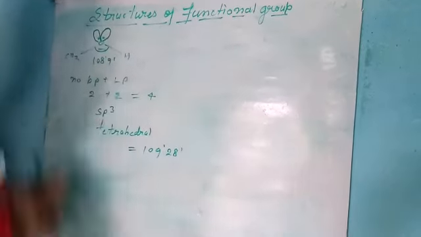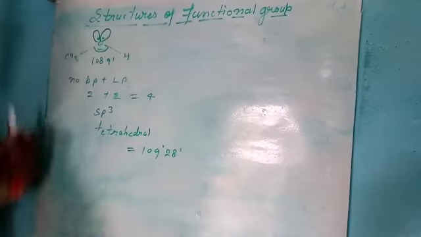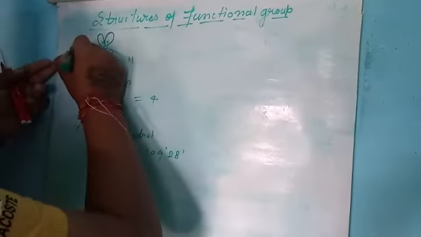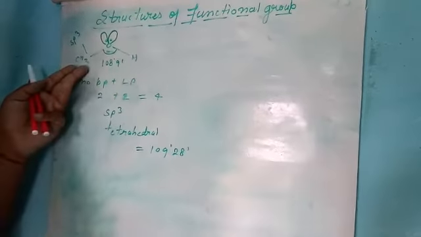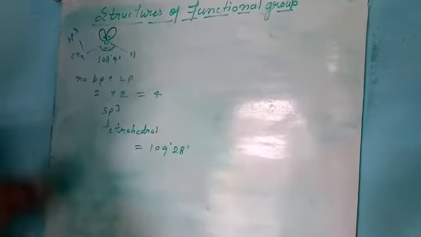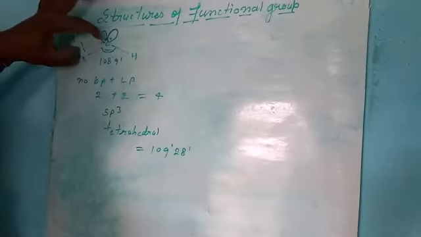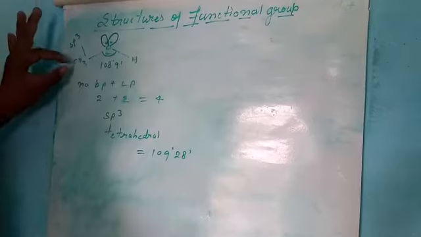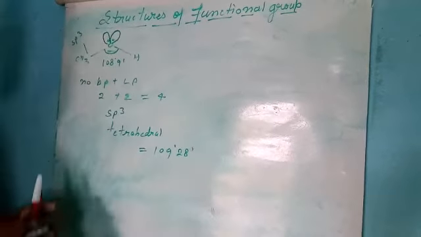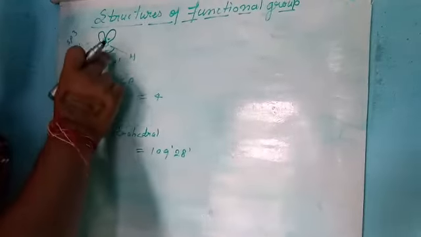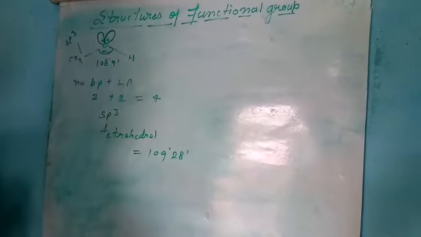In the sp3 hybridized structure, this carbon is connected to 3 hydrogens by covalent bonds, and it is also connected to oxygen by a covalent bond. This carbon is sp3 hybridized. The bond angle in methanol, due to repulsion, is 108 degrees 9 minutes. Let us take the next example.